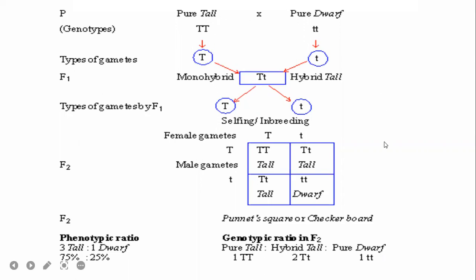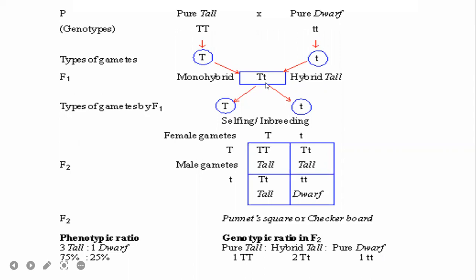Based on the monohybrid cross, two things we can understand. One is the law of dominance. In a diploid sexually reproducing organism, for every character, it may be blood grouping, skin color, or any other character, we have two genes. To determine one character, we get one gene from the father and one gene from the mother.